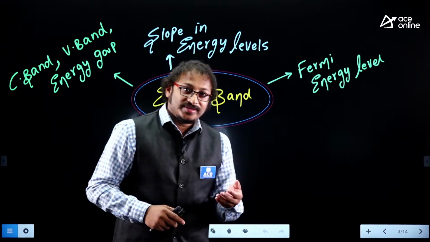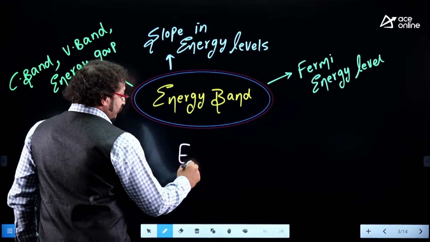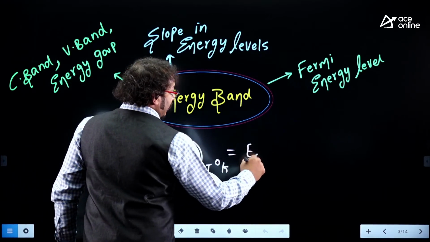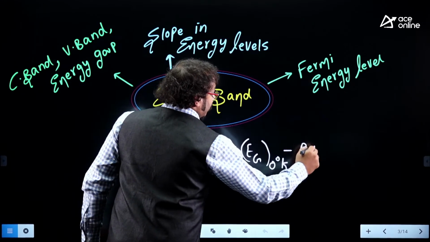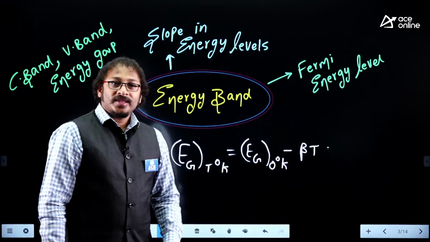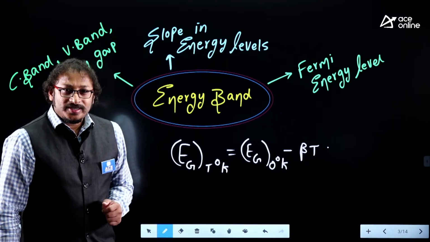If temperature changes, energy gap changes. What is that? You know that, guys, the energy gap at a particular temperature T kelvins is equal to the energy gap at 0 kelvins minus beta T, am I right? This is the relationship between energy gap and temperature. That means if temperature increases, energy gap decreases. Correct or not?